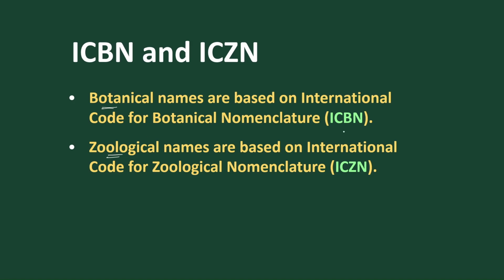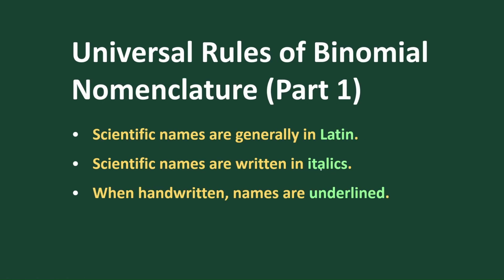The rules and regulations to name all plants are present in the ICBN, the International Code for Botanical Nomenclature, and for animals it is the ICZN, the International Code for Zoological Nomenclature. So what are the rules of binomial nomenclature given by Carolus Linnaeus?